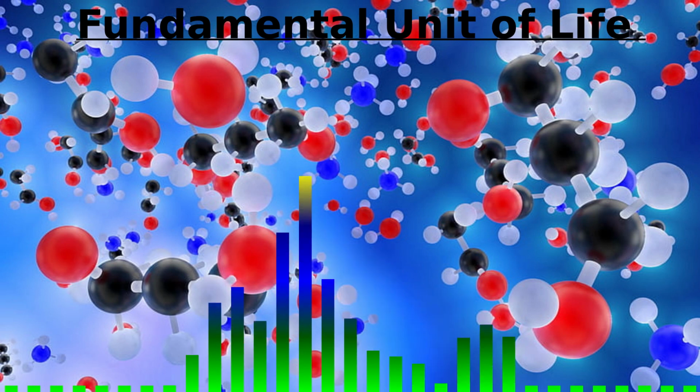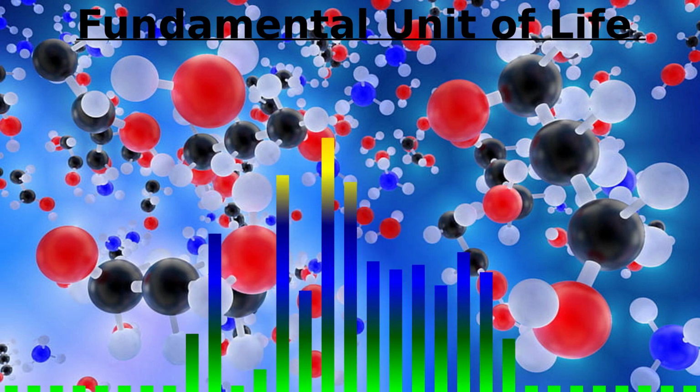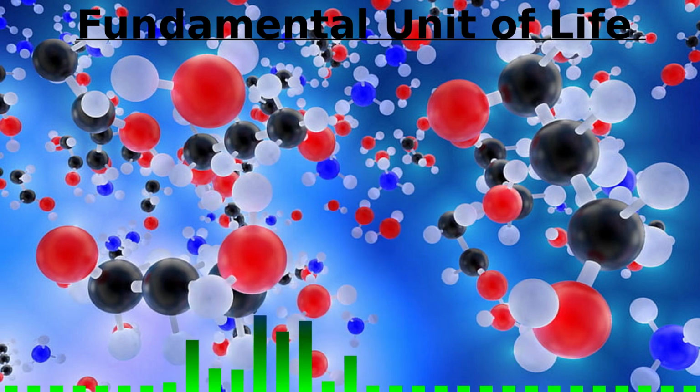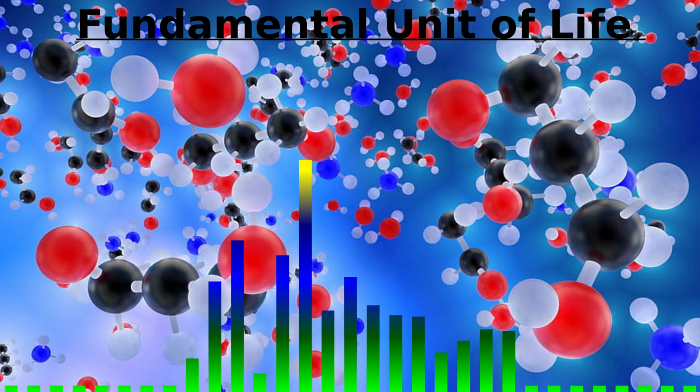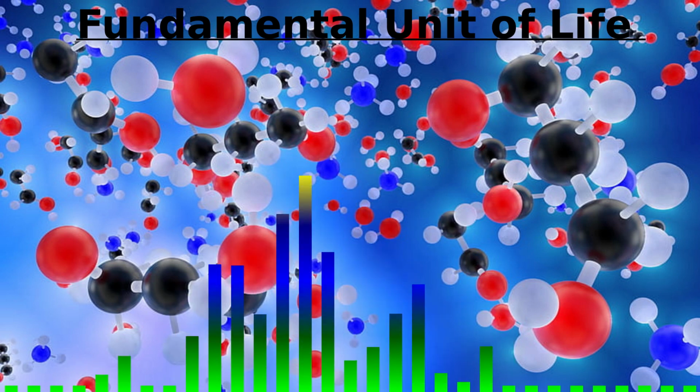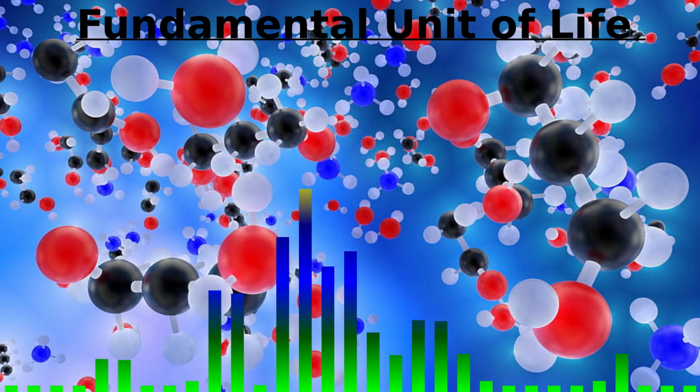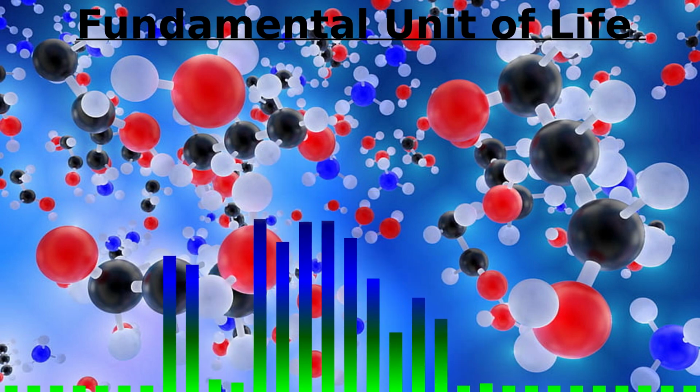Cell membrane. It is also known as plasma membrane. It's outermost covering of a cell. It is made up of phospholipid, carbohydrates, protein, oligosaccharides, and cholesterol. There are mainly four types of cell membrane: impermeable, permeable, semi-permeable, selectively permeable.